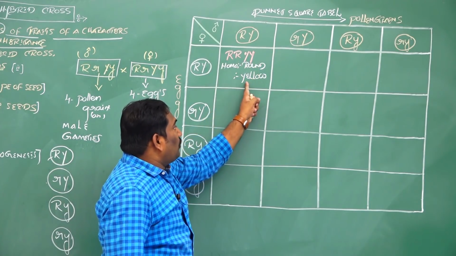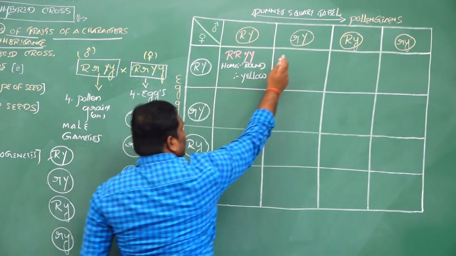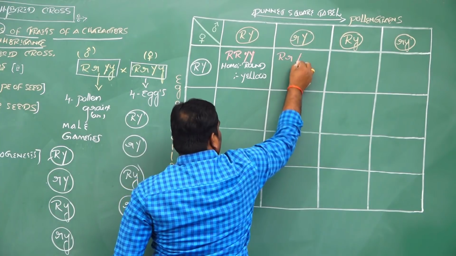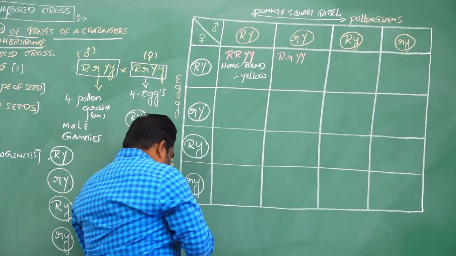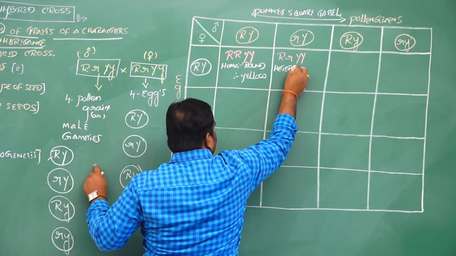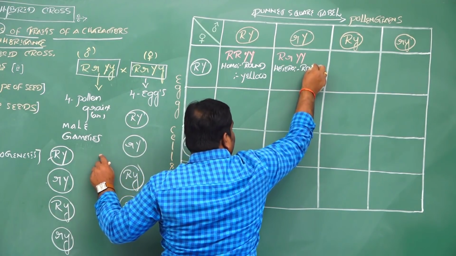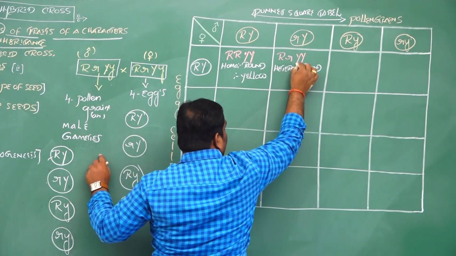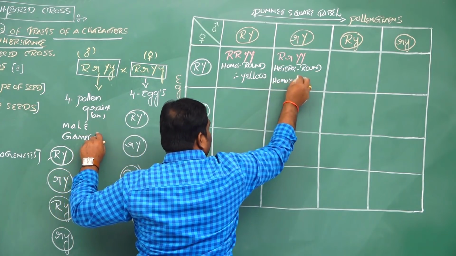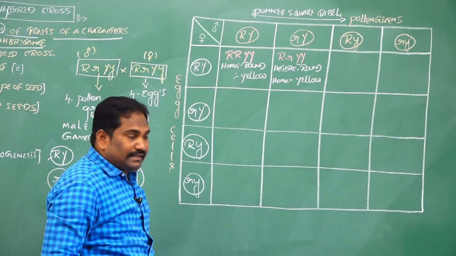Capital Y, homozygous yellow color seeds. The second case, capital R, Y crosses with small r, capital Y: capital R, small r, capital Y. Then capital R, small r is heterozygous rounded shape of seeds, and capital Y is homozygous yellow color seeds. Is it clear?